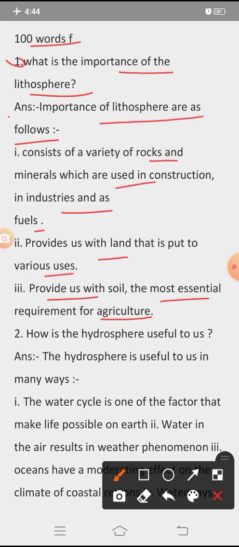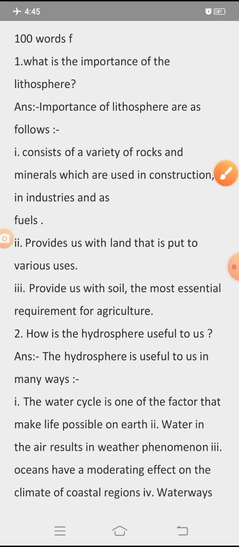Next, question 2 of section G: how is the hydrosphere useful to us? Answer: the hydrosphere is useful to us in many ways. First, the water cycle is one of the factors that make life possible on earth. Second, water in the air results in weather phenomena. Third, oceans have a moderating effect on the climate of coastal regions.